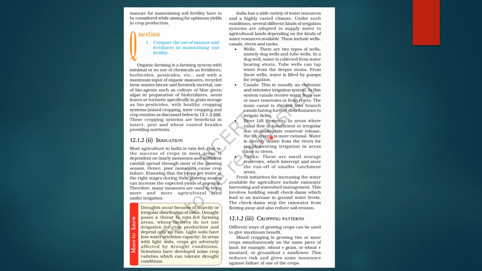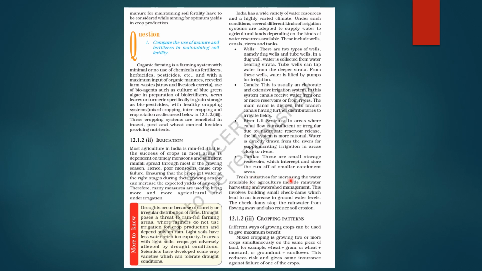So in areas where canal flow is insufficient or irregular due to inadequate reservoir release, lift system is more rational. So water is directly drawn from the rivers for supplementing irrigation in areas which are close to the rivers, right? Last is the tanks. So these are small storage reservoirs which intercept and store the runoff of small catchment areas.